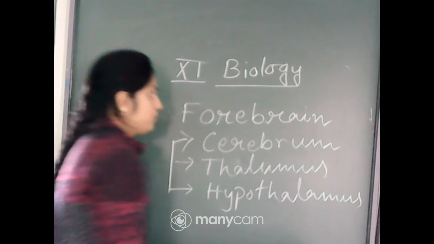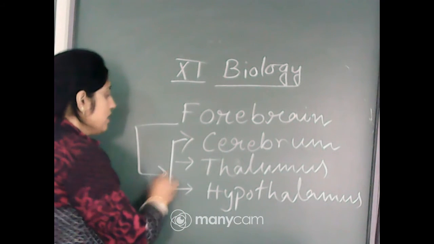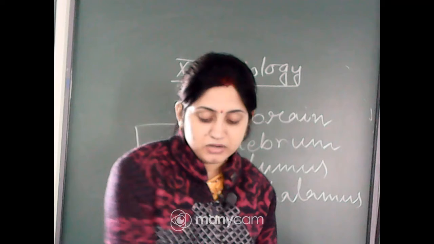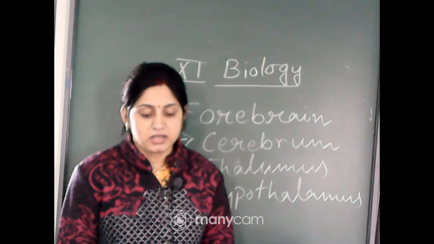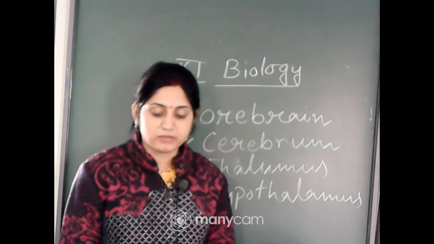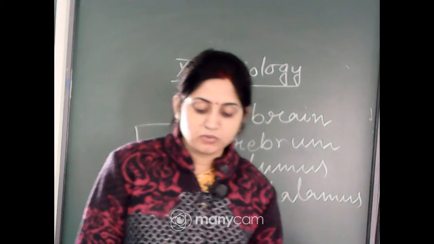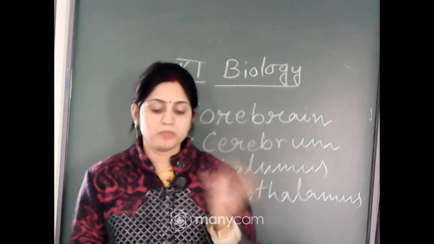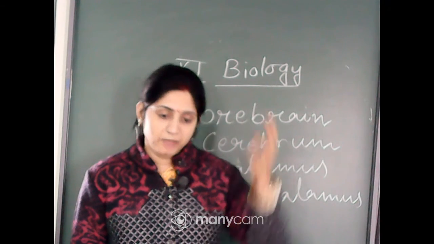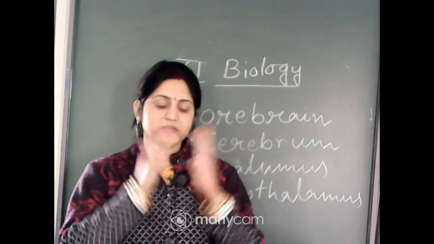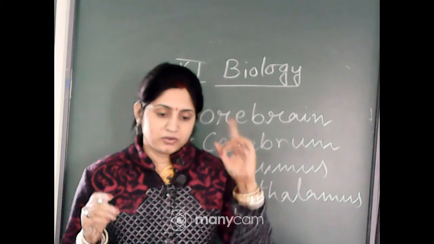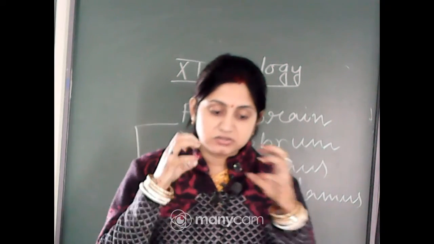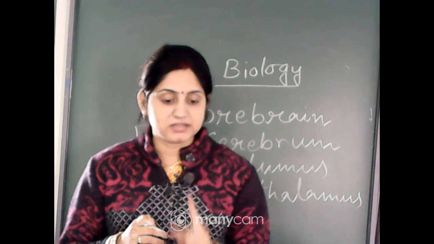The forebrain consists of cerebrum, thalamus and hypothalamus. Cerebrum is the main part and forms the major part of the human brain. A deep cleft divides the cerebrum longitudinally into 2 parts, known as the right and left cerebral hemispheres. These 2 hemispheres are joined by nerve fibers known as the corpus callosum.